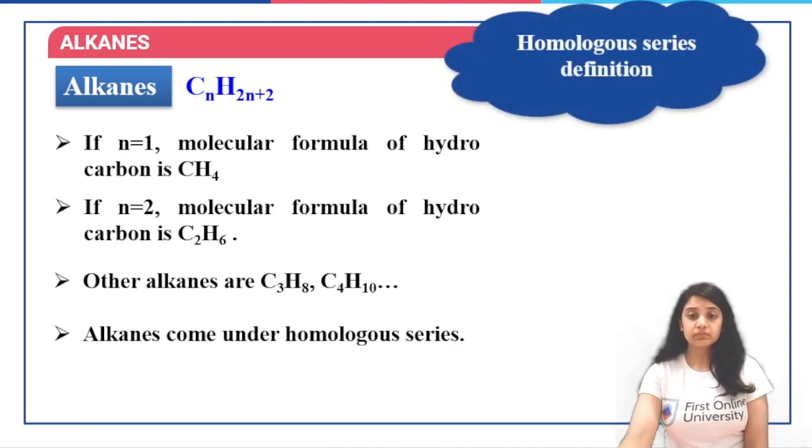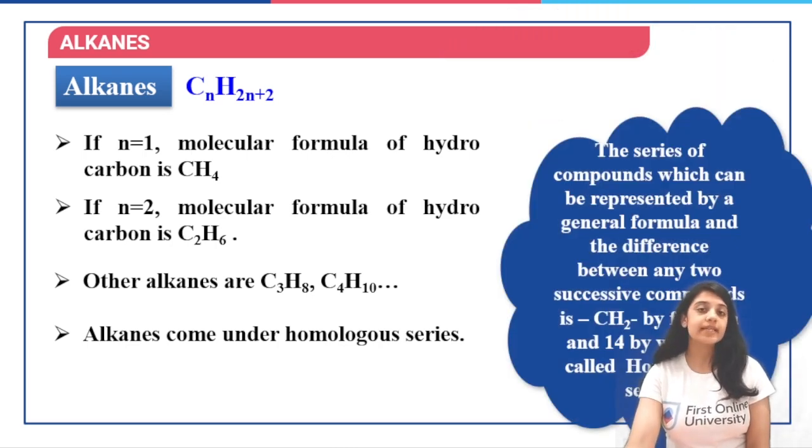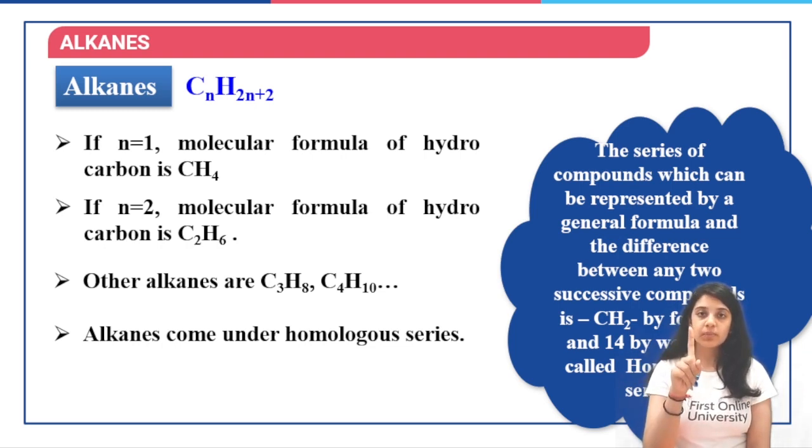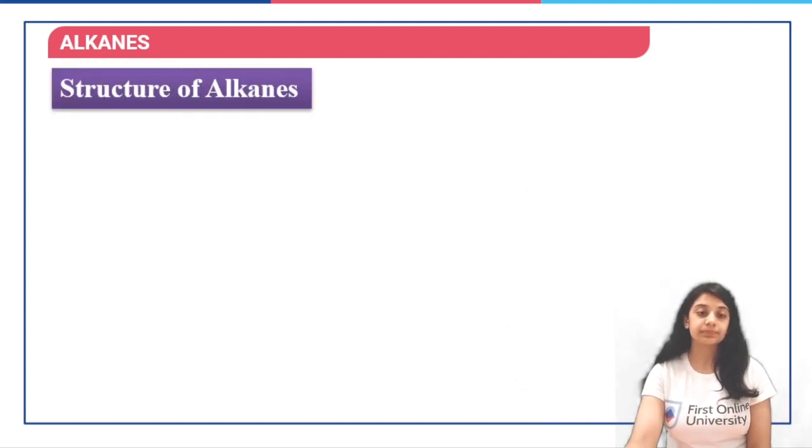Now, what is the definition of a homologous series? A homologous series is a series of compounds which are represented by one general formula. So all these alkanes can be represented by one general formula, and the difference between any two compounds of the series is just a CH2 unit, or in terms of molecular weight, the difference is just going to be 14 units. That is called a homologous series.